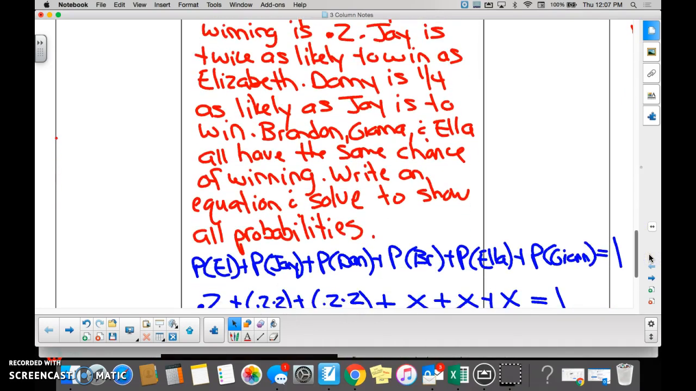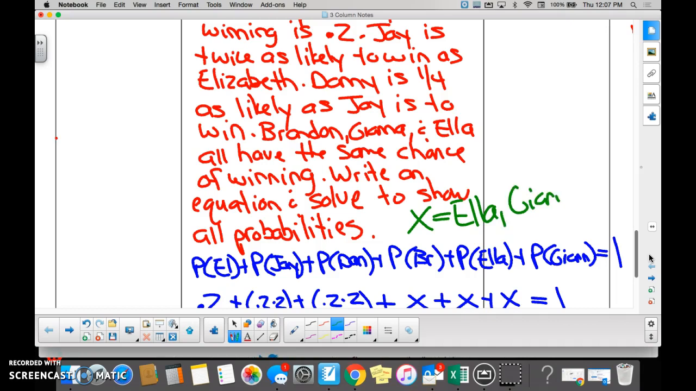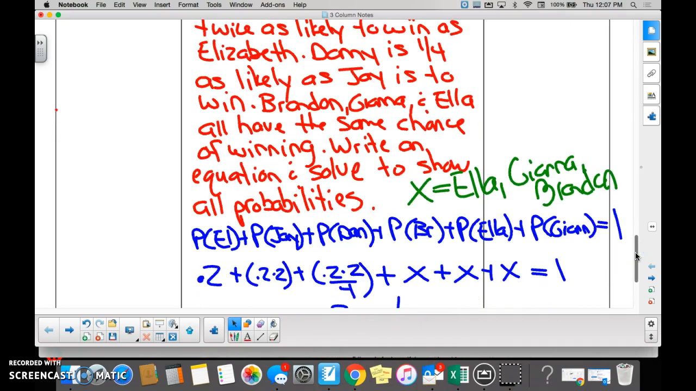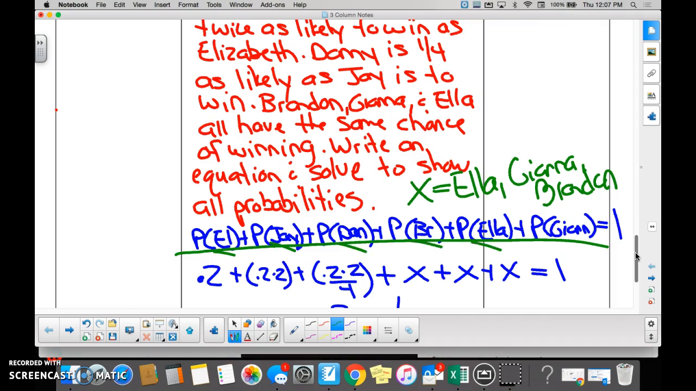So you guys said the variable was x. Who are the people that were x again? Gianna, Brandon, and Ella. For those of you that have not seen these notes yet, you're going to have to read through that problem, and hopefully that helps make sense. All of these people have a chance of winning a race. So we added up the probability of Elizabeth, Jay, Danny, Brandon, Ella, and Gianna. And 1 means 100%, doesn't it?